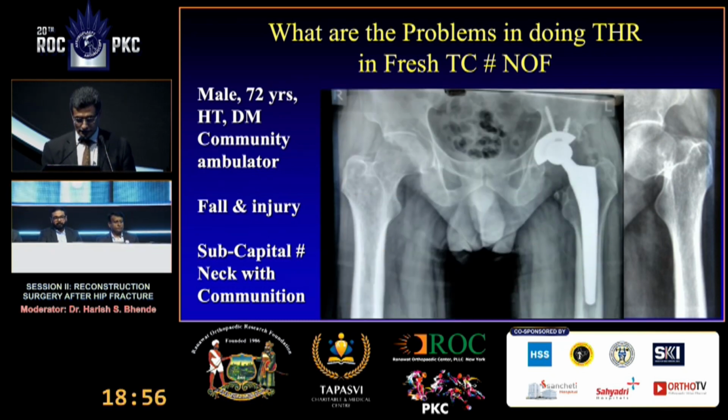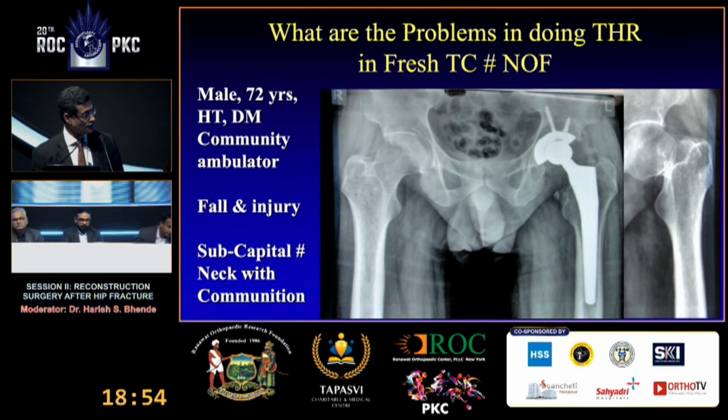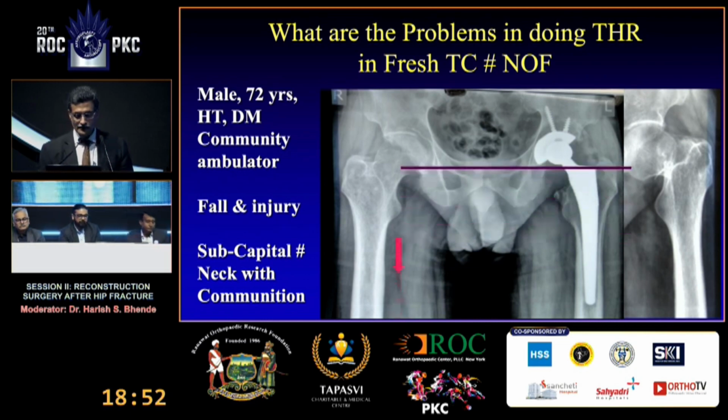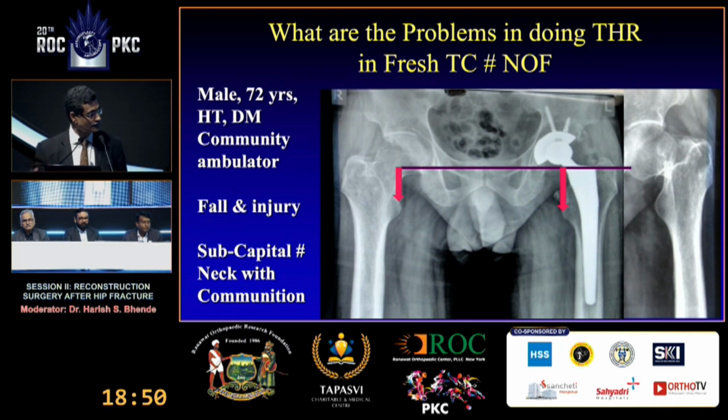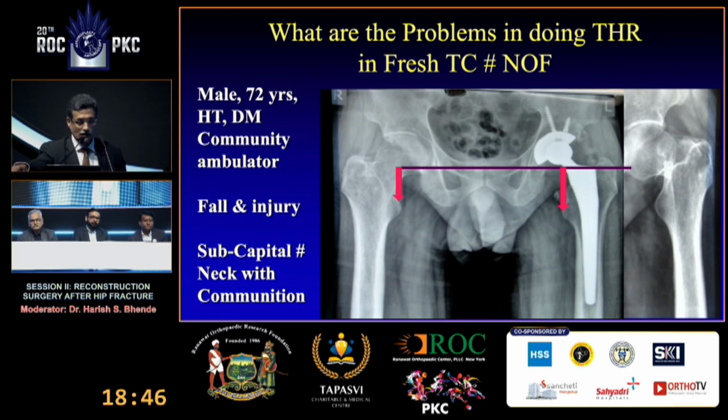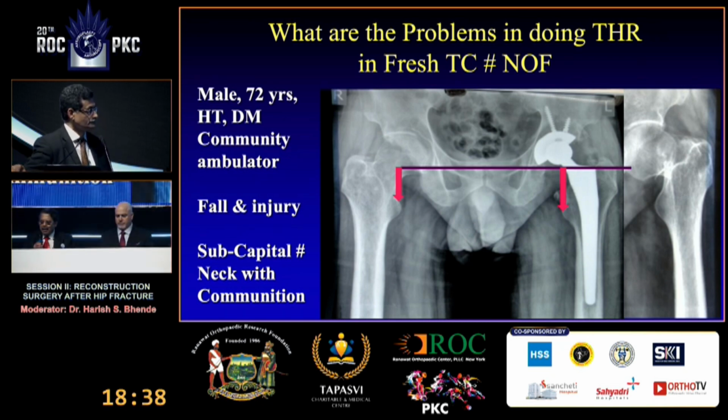This was the case. This is a post-op X-ray. Ceramic on poly was done. And there is some amount of lengthening, maybe about 5, 6, 8 millimeters. Is there anything you can do to avoid it, or would you bother about it? Pradeep? Yeah, I think this neck fracture length issue is a big issue, and a high offset stem can definitely help to balance and give a good soft tissue tension.